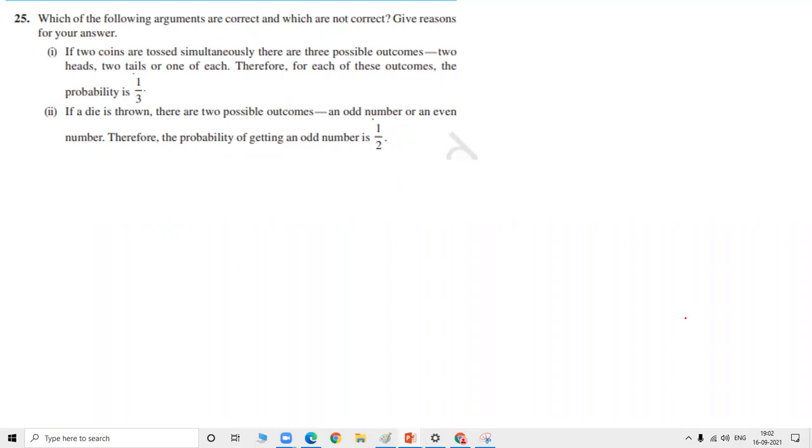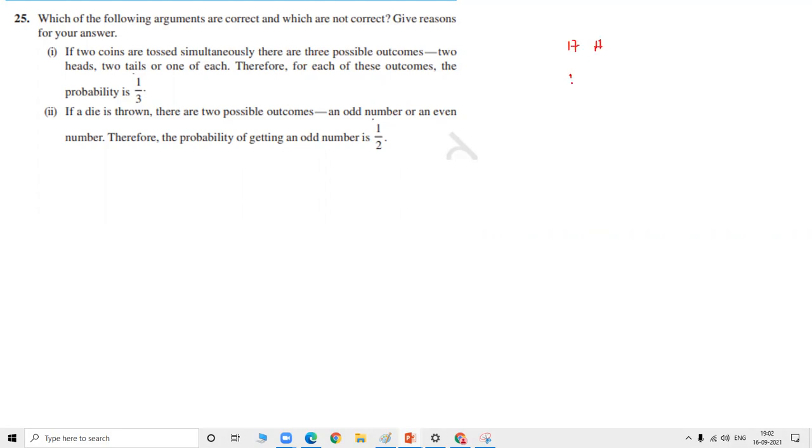Whether it is right or wrong. If two coins are tossed simultaneously, there are three possible outcomes. Sir, I think it's false. Why? If two coins are tossed simultaneously, then we'll get 6 outcomes, no, 8 outcomes. No, 4 outcomes.